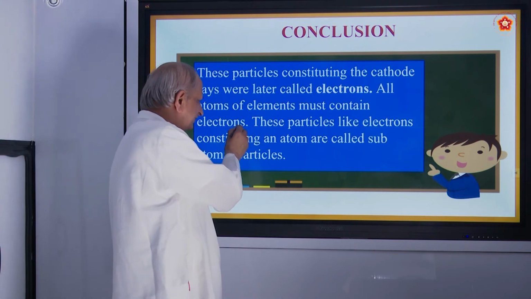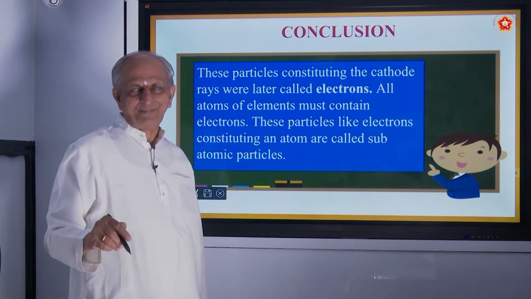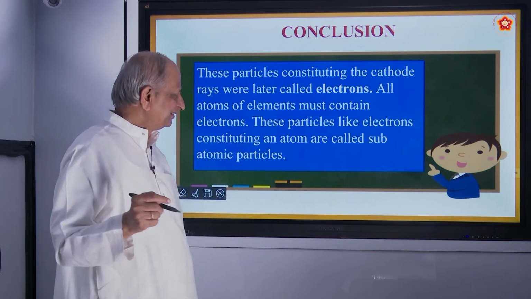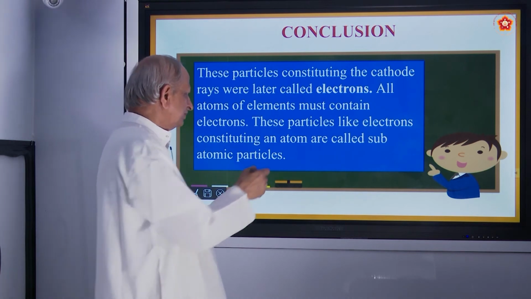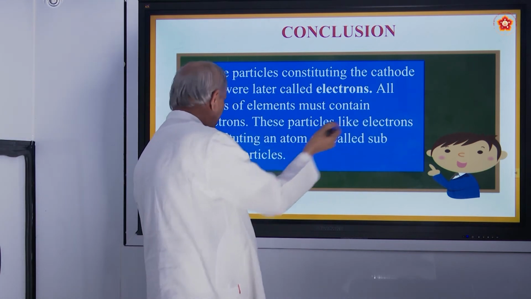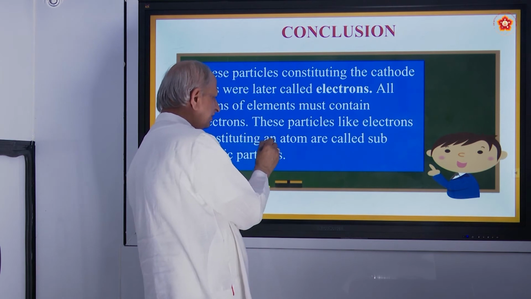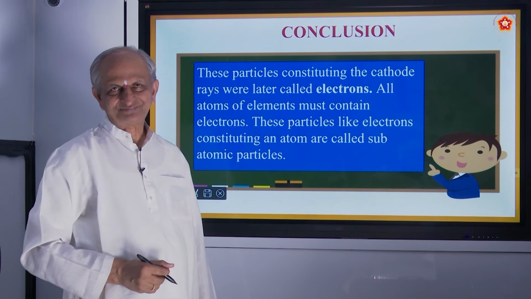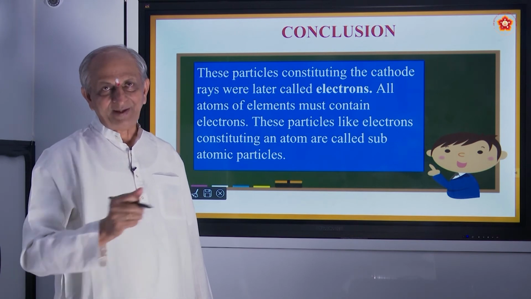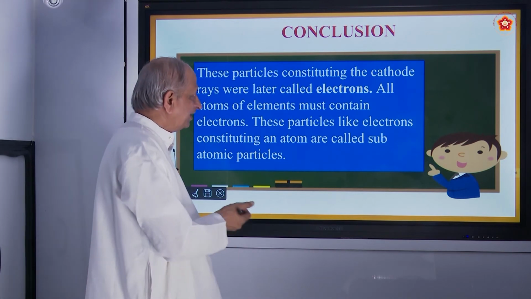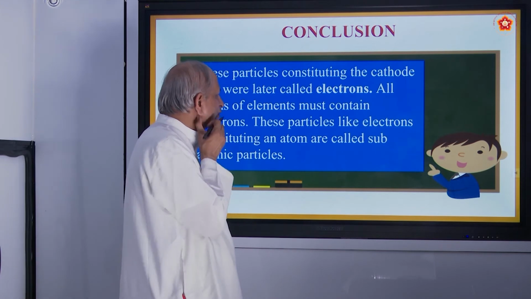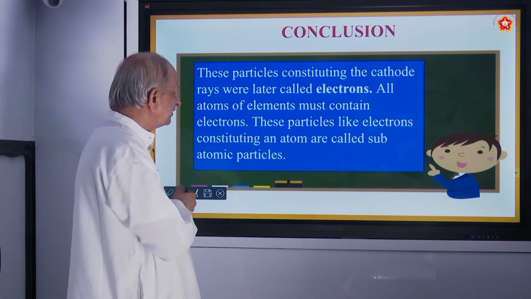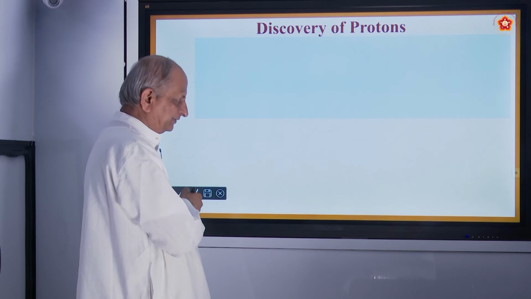If there is minus, then there should be plus also. What is plus? We will see now. So these particles like electrons constituting an atom are called subatomic particles. Subatomic, atomic you heard.